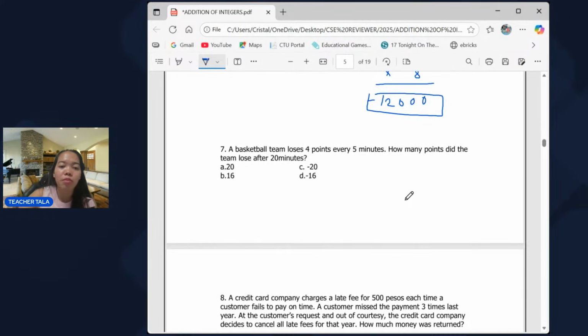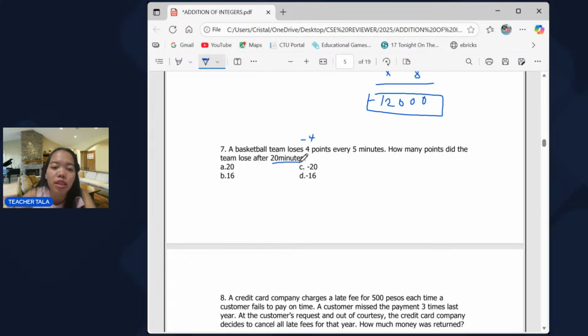Next, number 7. A basketball team loses 4 points every 5 minutes. How many points did the team lose after 20 minutes? So, in every 5 minutes, negative 4 po yung rate ng ating scores. So, we have negative 4 po yung na-lose niya every 5 minutes.